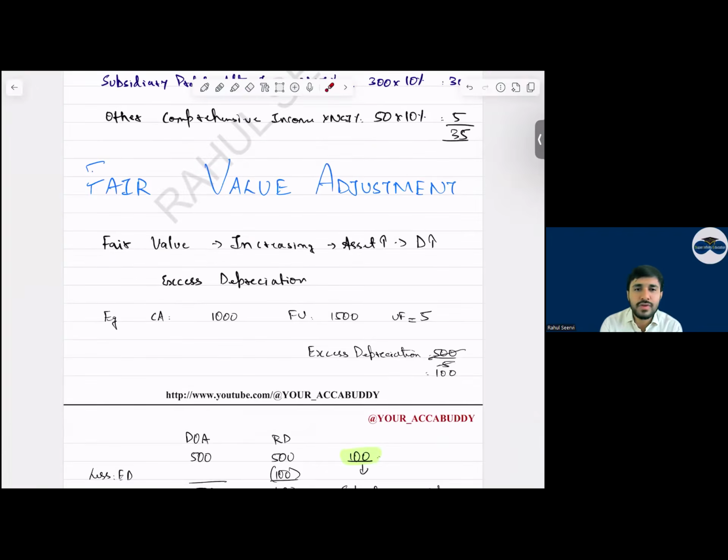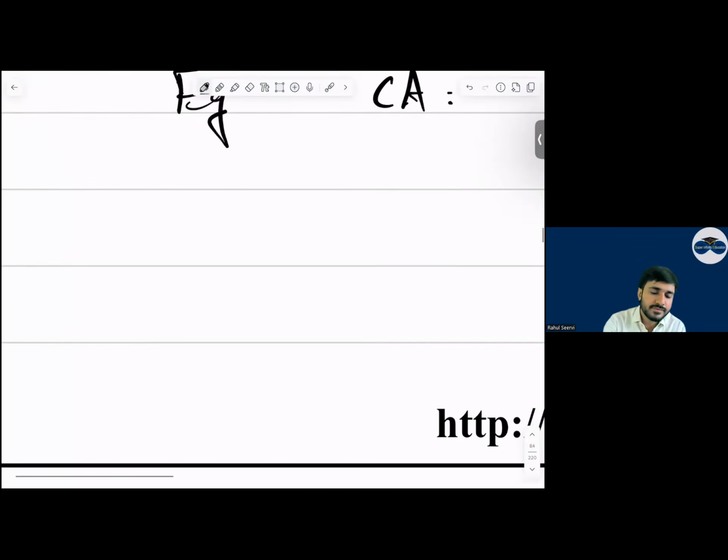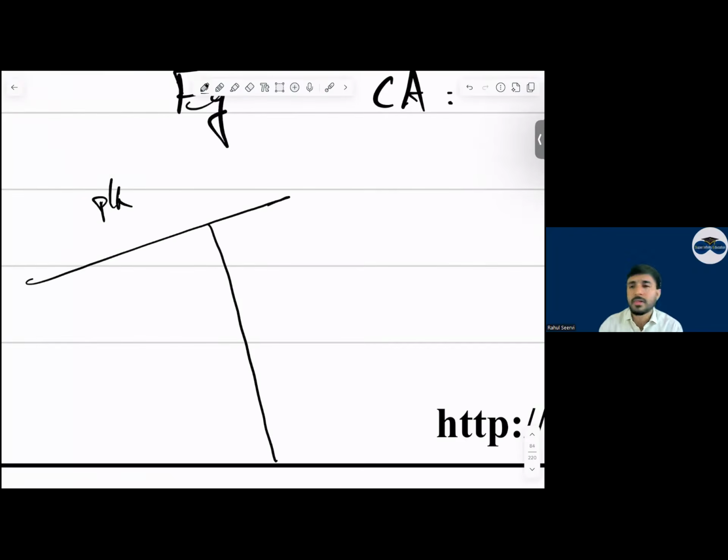Now whenever we come to fair value adjustment, everyone, can I say excess depreciation will be there? Now this excess depreciation, will it take one hit or two hit? One hit or two hit? Two hit. How will you adjust it? Let's say the accountant has not made the adjustment. You have to do this. So I say excess depreciation I mention here. What will you do?